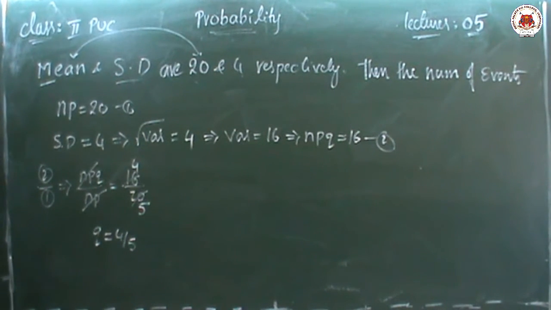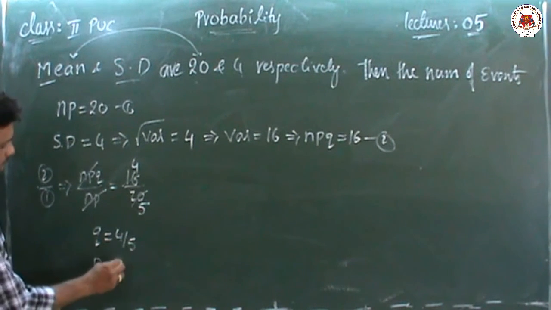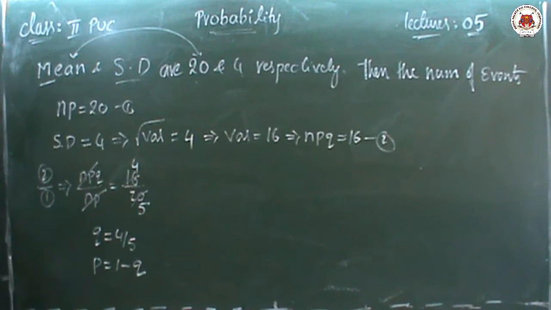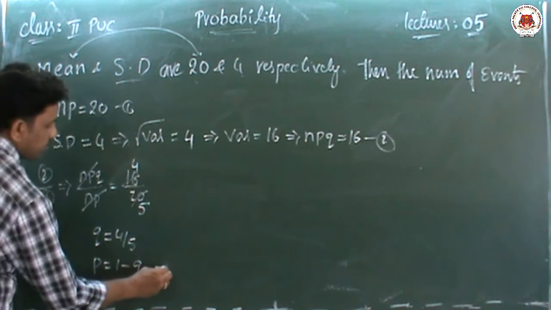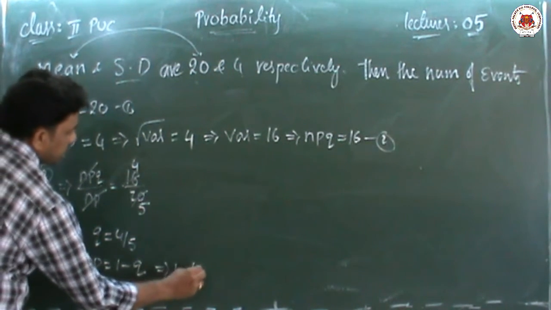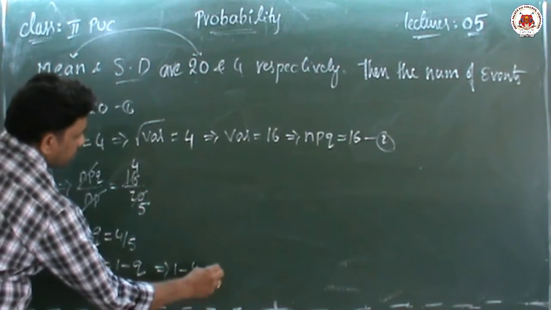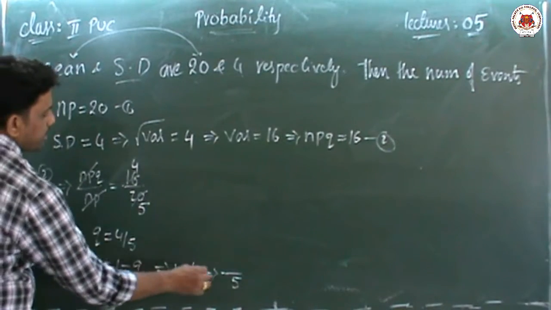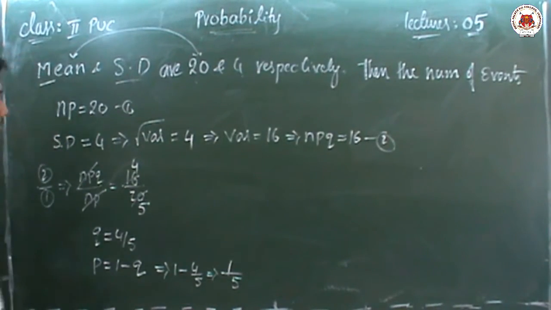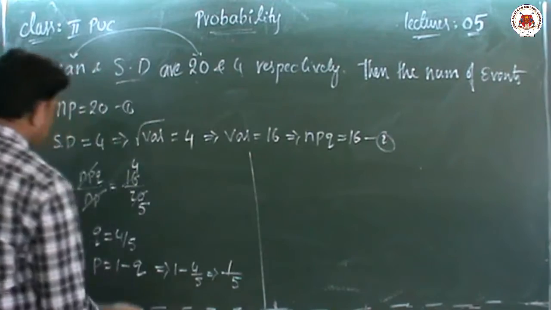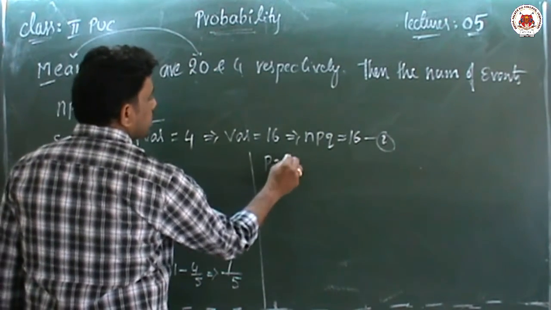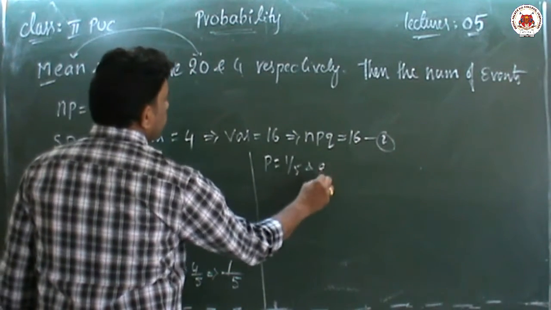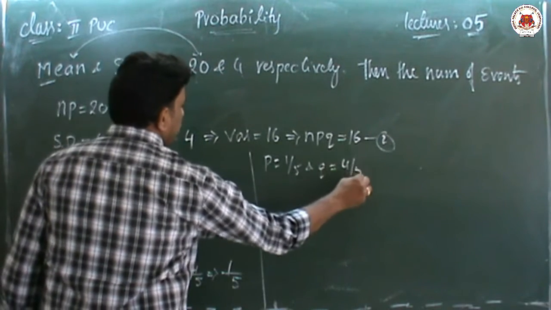Next we have to find the P value. From the Q it is very easy to find. So what is the P? Already we used it day before yesterday in class. P is nothing but 1 minus Q. So 1 minus Q means 1 minus 4 by 5. Here what is the LCM? 5 is the LCM. 5 ones are 5, 5 minus 4, 1. So now I came to know the P value. P value is 1 by 5 and Q value is nothing but 4 by 5.